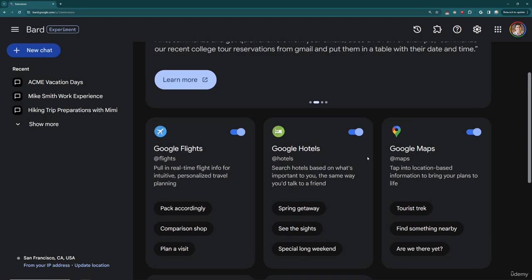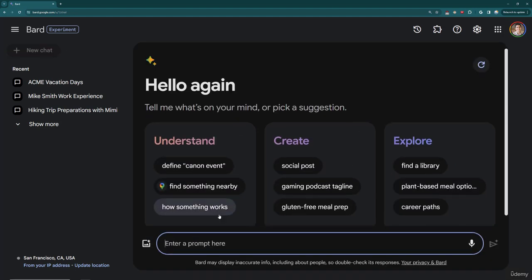And I will say, out of the extensions, flights, hotels, and maps tend to work really well without you needing to call them. Remember, you can always directly introduce BARD to the extension by saying @ and then the name of the extension, like @Flights, and then direct BARD to use that extension. But in our case, I could just do something that is relevant to the extension, and BARD is pretty smart in order to choose the correct extension.